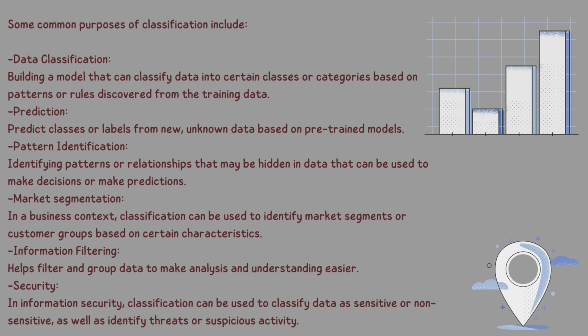Prediction, predict classes or labels from new, unknown data based on pre-trained models. Pattern identification, identifying patterns or relationships that may be hidden in data that can be used to make decisions or make predictions. Market segmentation. In a business context, classification can be used to identify market segments or customer groups based on certain characteristics. Information filtering helps filter and group data to make analysis and understanding easier. Security. In information security, classification can be used to classify data as sensitive or non-sensitive, as well as identify threats or suspicious activity.